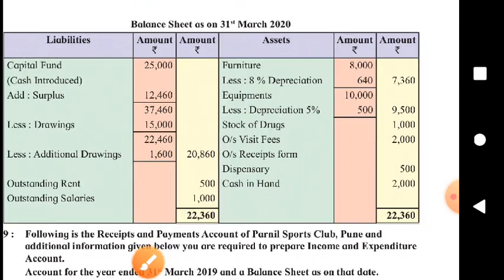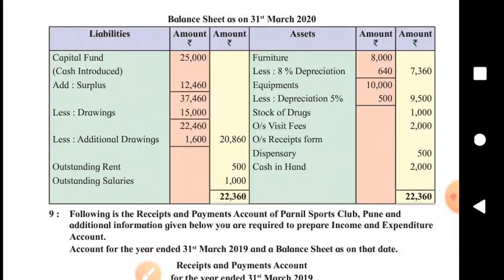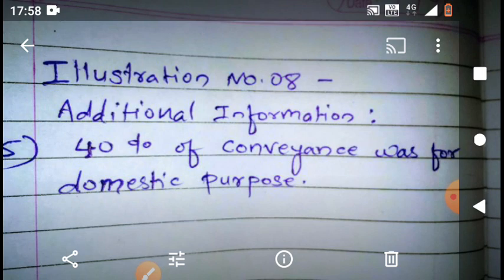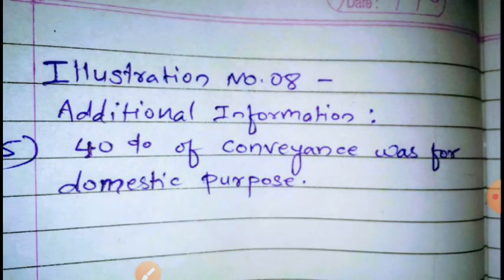I repeat, the thing that must be added to the problem is, in this problem one adjustment is missing and you are now advised to add that additional information to the problem, because that information has already been considered in the solution. It is not printed in the problem. Note it down.